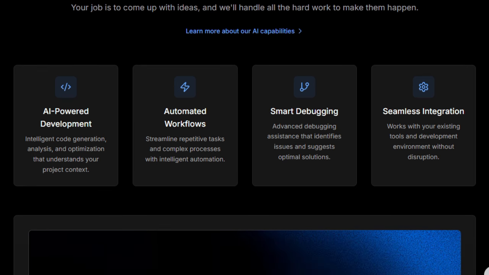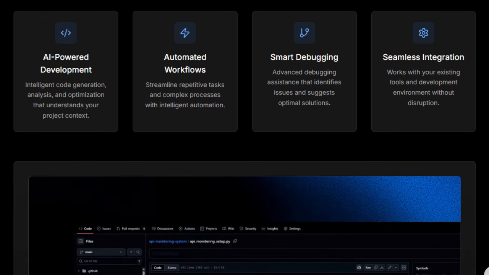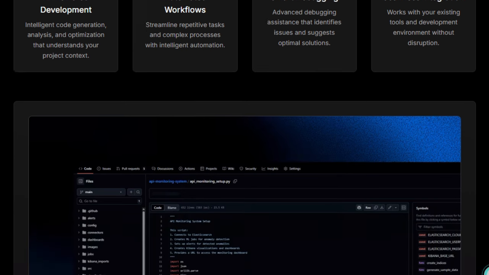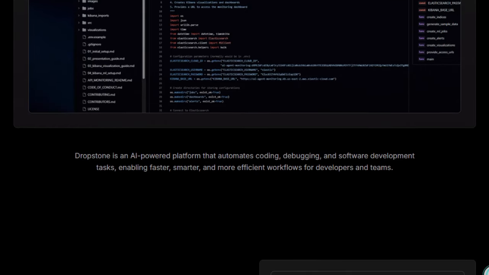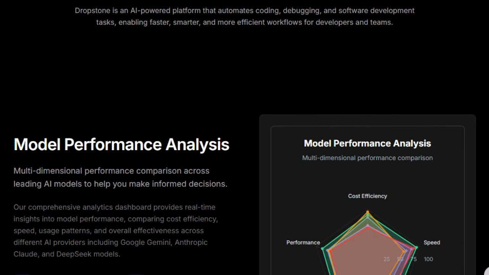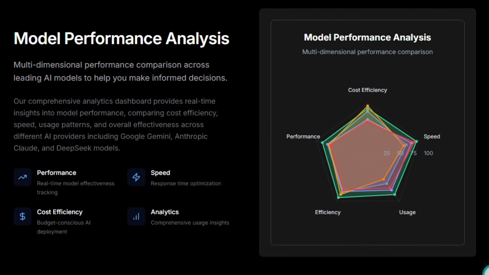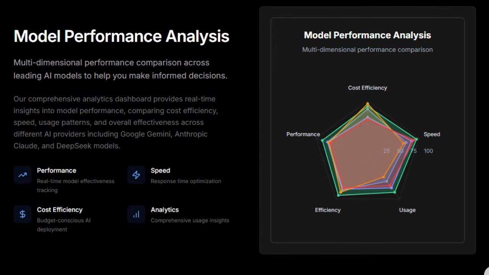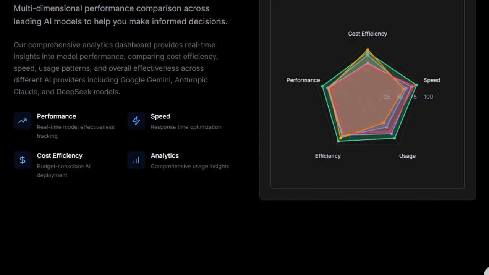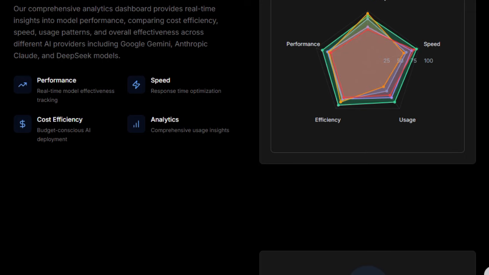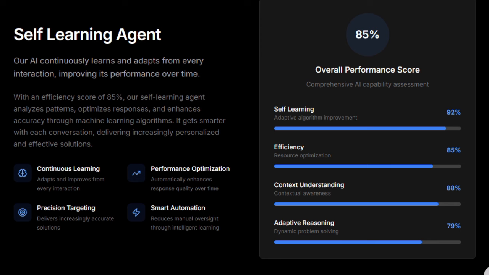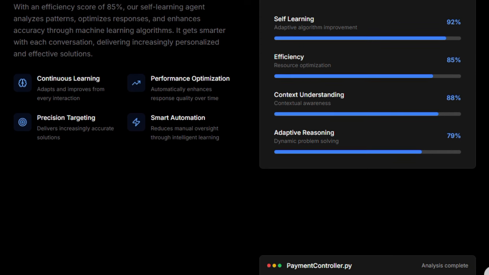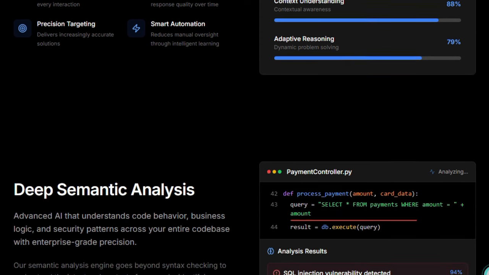Further uniqueness comes from its enterprise-scale processing. Dropstone can scan and analyze tens of thousands of files across multiple languages in under minutes, automatically prioritizing tasks to manage complexity without bogging down. Many code assistants falter on large monorepos or multi-language stacks. Dropstone is built for that scale. Another distinction is its unlimited token support for premium models. While many AI tools throttle your usage or impose restrictive limits, Dropstone allows you to run large models without fear of hitting caps, so you can push it harder on bigger problem spaces.